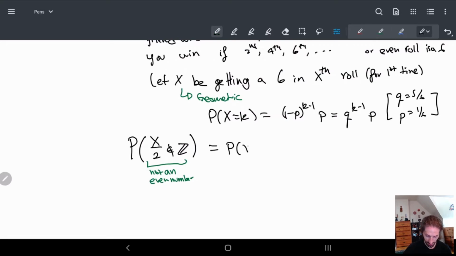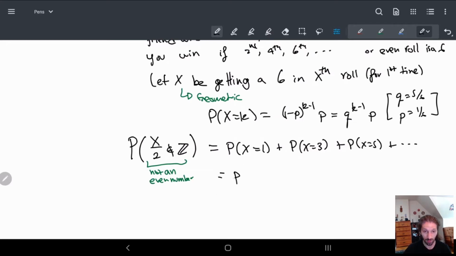So what does this give me? Well, this is just a sum that x is equal to 1, or x is equal to 3, or x is equal to 5, or so on. So I can rewrite this. We'll go slowly.